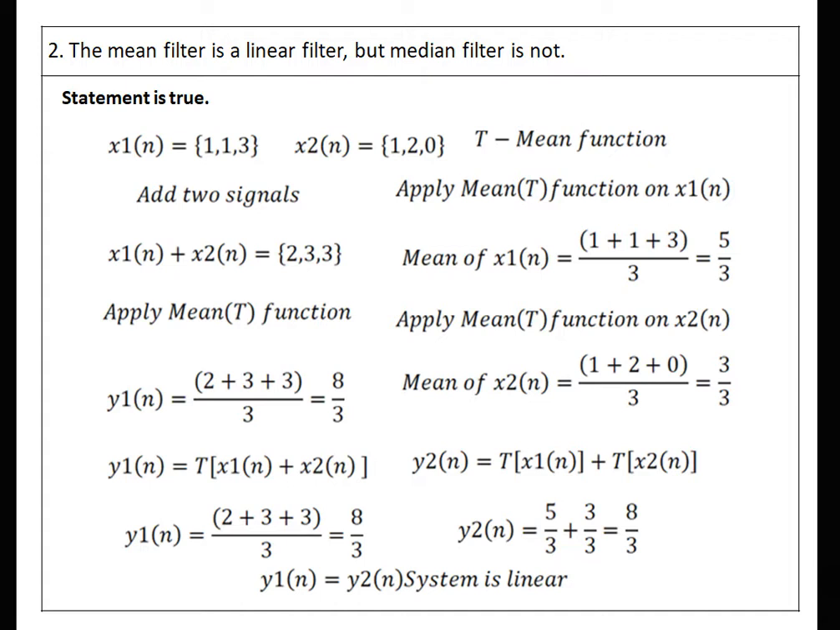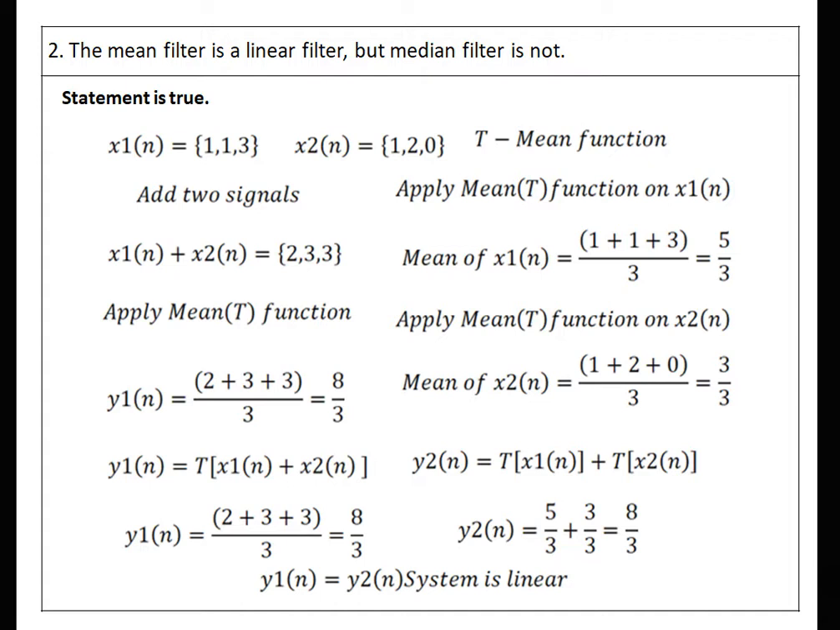Let us see, two signals are there. x1[n] is 113, x2[n] is 120. According to the principle of superposition theorem, first we require to add the two signals and then apply the mean function or average function, and in the second case we apply the mean function individually on the signals and then we add the results. In both cases our answers should match for the mean function to be a linear function.